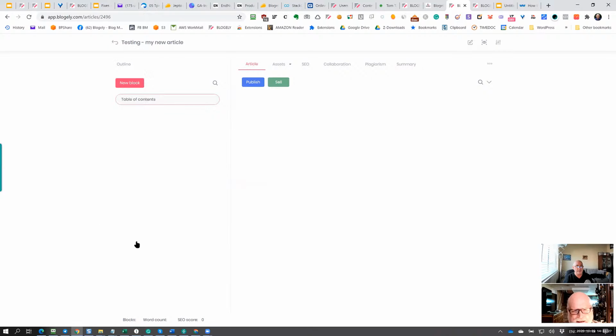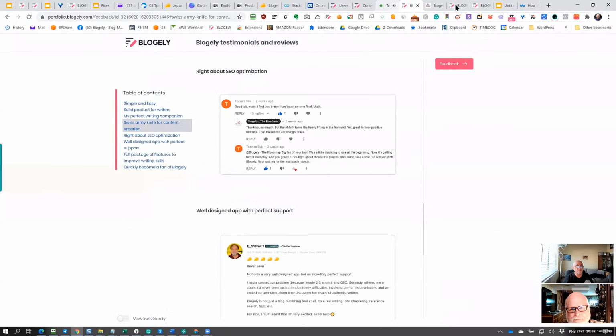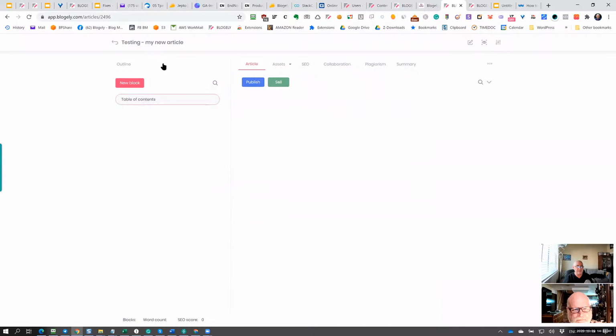Yep, a blank canvas. On the left side you have your outline, which allows you to create blocks. This one is my canvas, and I need to create an outline.